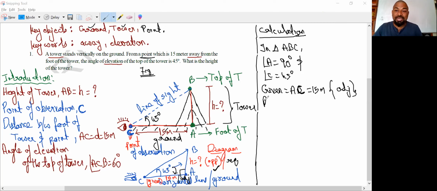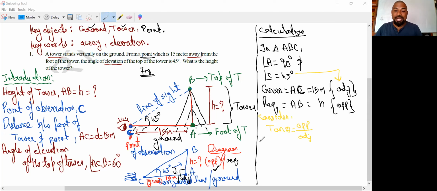Now what is required? Required is AB, which we called H. And from angle 45, that side is becoming the opposite side. That is what we have to remember. So from 45 degrees, we have the two sides, opposite and adjacent. The trig ratio we take here is tan theta, which is the relation between opposite and adjacent, that is opposite by adjacent.